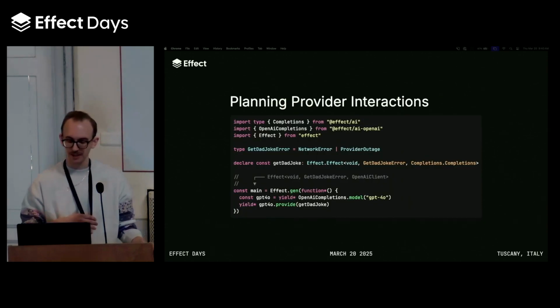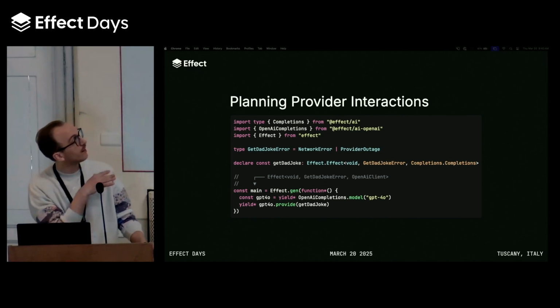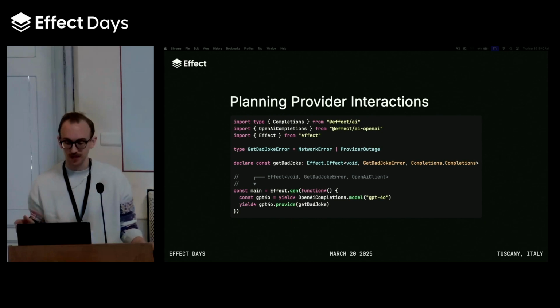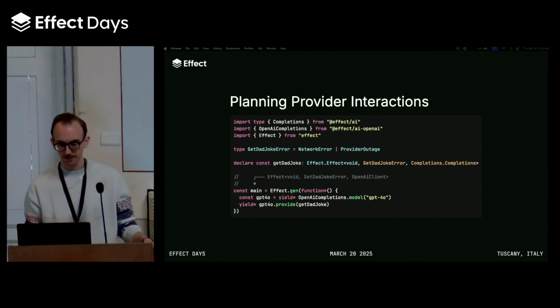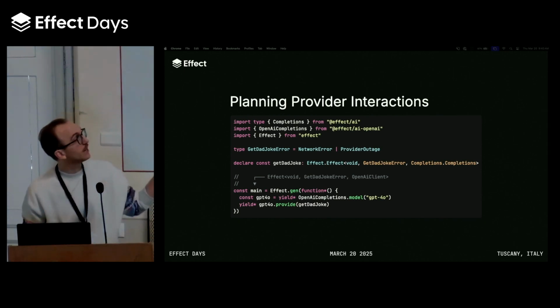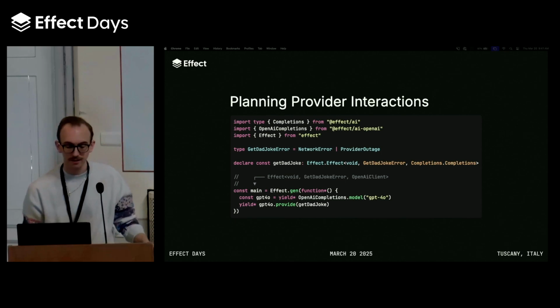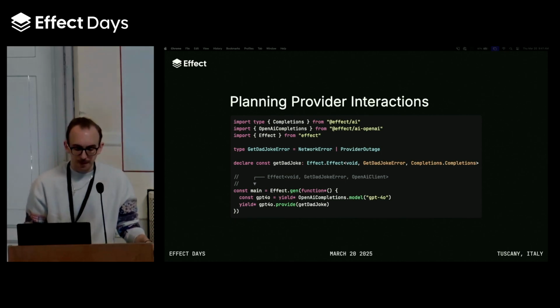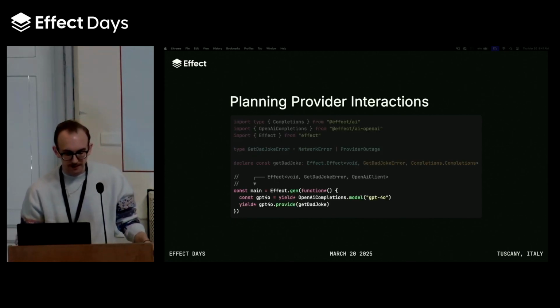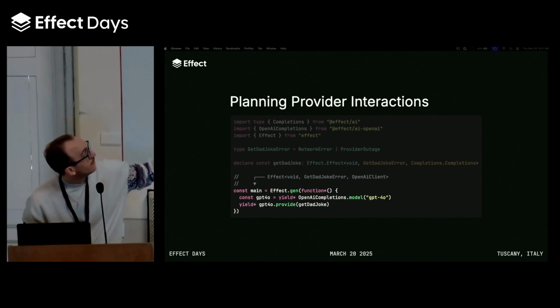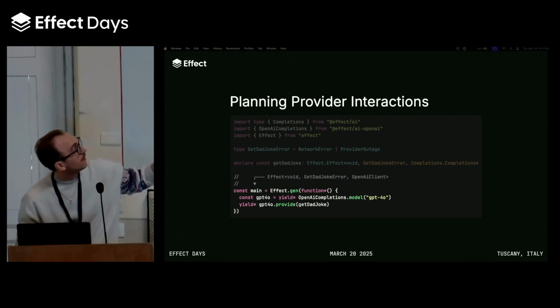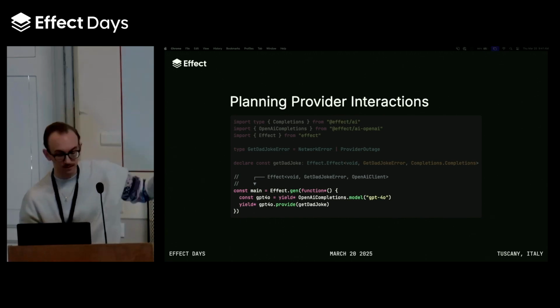So we've actually introduced something that I want to talk about to motivate error handling, something called the AI plan. So let's motivate that for a few moments. If we've rewritten the logic of our dad joke to now potentially fail, with either a network error or a provider outage error, our main program will now reflect that. We could potentially have a get dad joke error coming from our program here, even if we've satisfied the model.